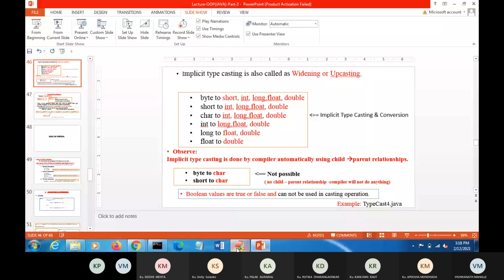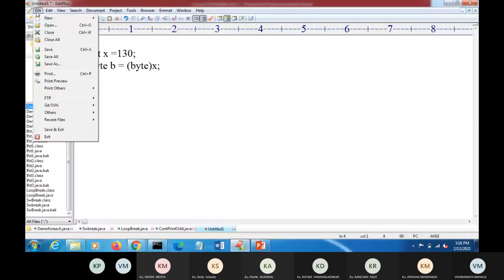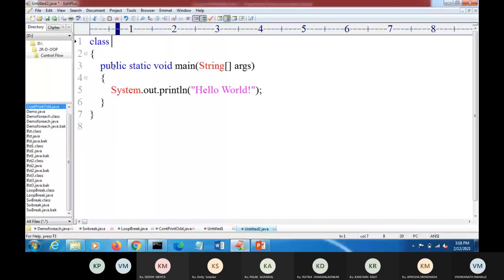Suppose here I open one file. Okay. So that file must be a Java file. Now here we will write a demo class. You can give any name. I have given here Demo class.